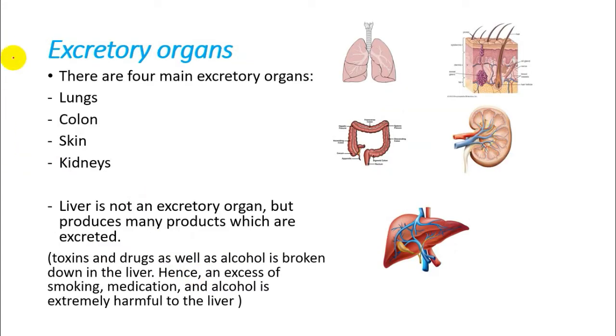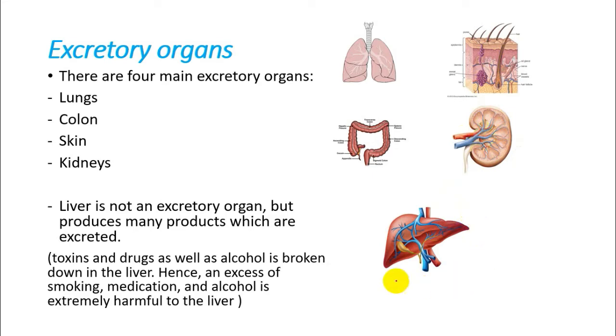Okay, so we have four organs by which excretion can happen. The first one is the lungs. We know that carbon dioxide is excreted by this organ. The second is the colon, or large intestine, which also functions as an excretory organ, excreting solid waste particles. And the skin, which is excreting some salt and excess water as sweat. And the kidney, which is excreting the liquid waste products.